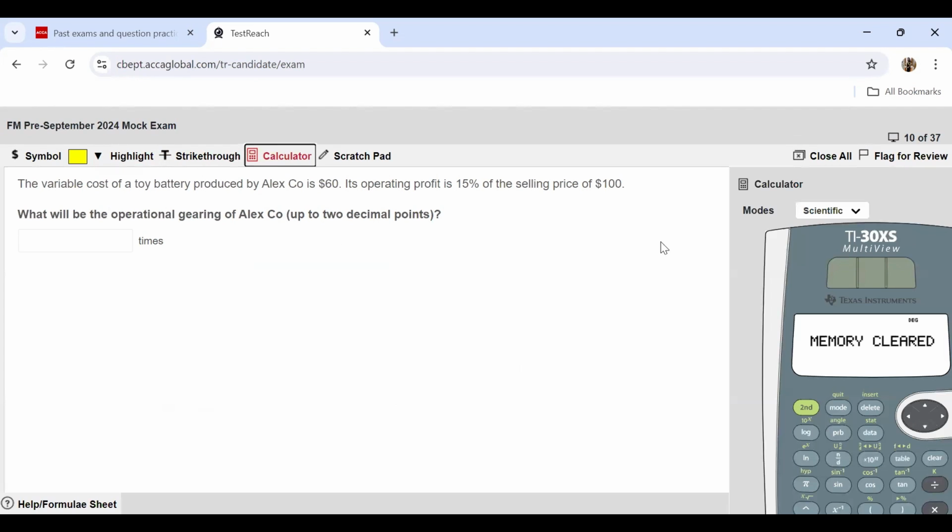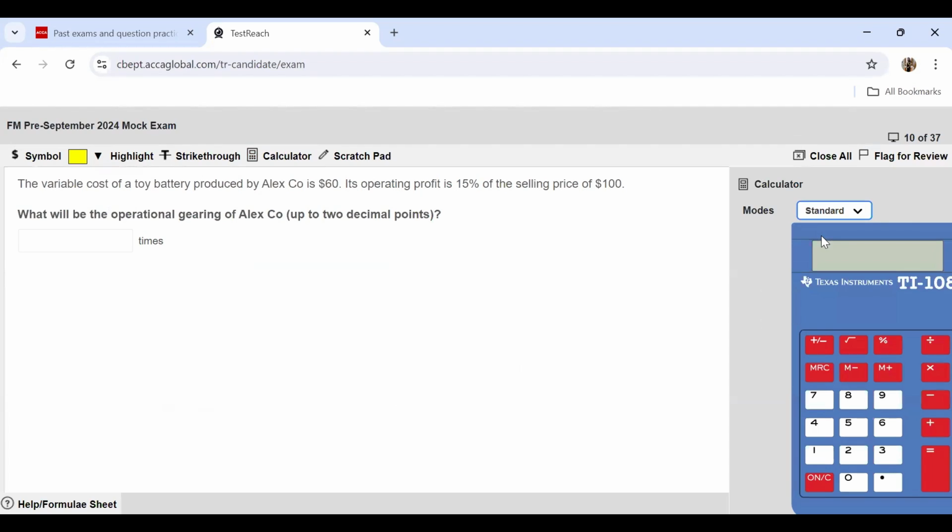So let's have the calculator open. How will you work out the contribution? Selling price minus variable cost. Selling price is 100 minus the variable cost of $60. It's right over here, minus 60. So this gives you 40 as your contribution. And then you have the operating profit of 15%. So 15% of 100 is again 15. So this will give you your final answer, which is 2.67 times.